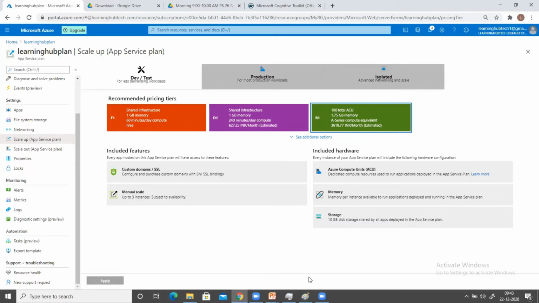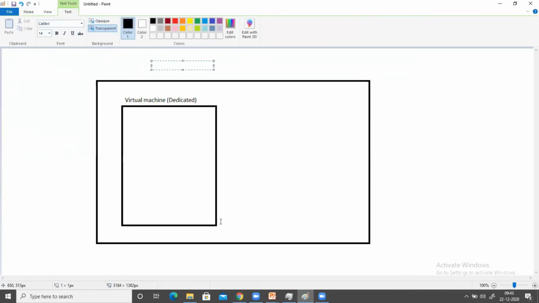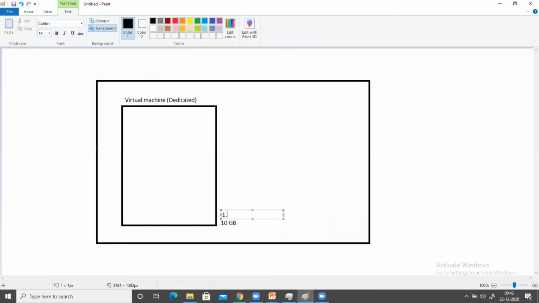Okay. So now what is happening? The virtual machine which is getting deployed here will have 10 GB disk memory, 1.75 GB RAM, and 100 ACU for the processing.